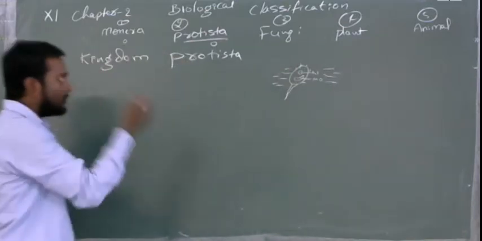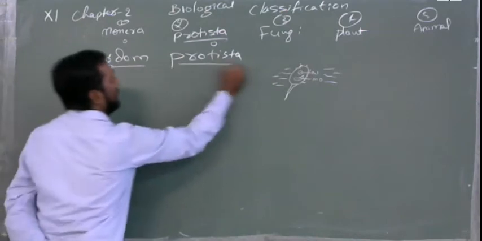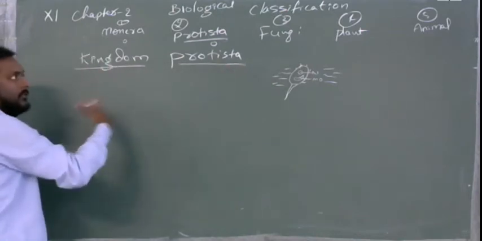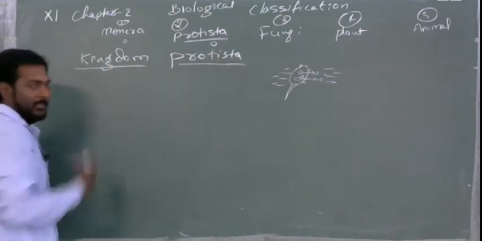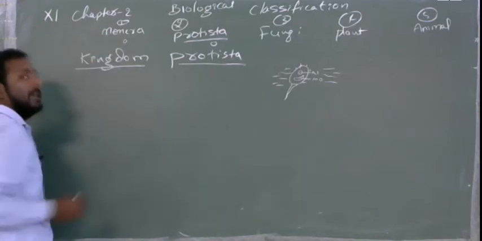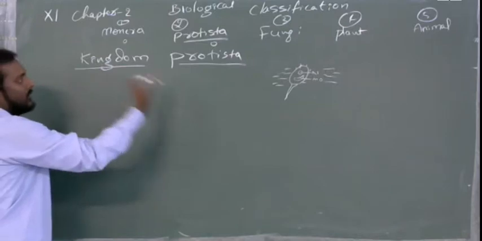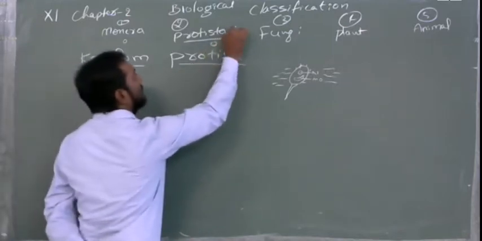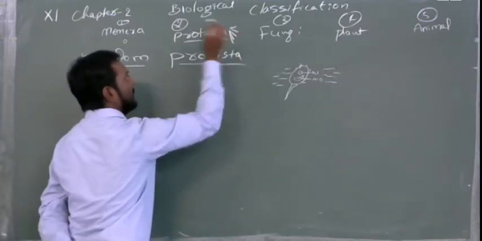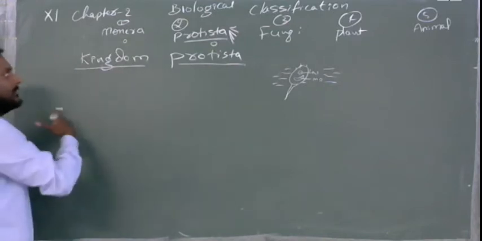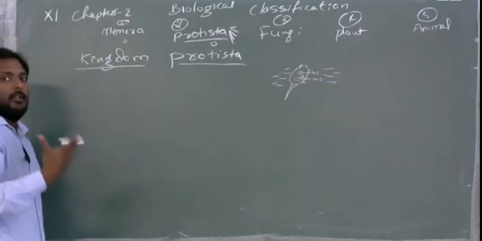Next, if you go for points, what is the kingdom Protista? General points. Okay, in this there will be subtopics, divisions, like we saw in the Monera: bacteria, eubacteria, archaebacteria. This way, the kingdom Protista will also have parts, near about 5 parts. That we see later. These are the general principles, the general characters.